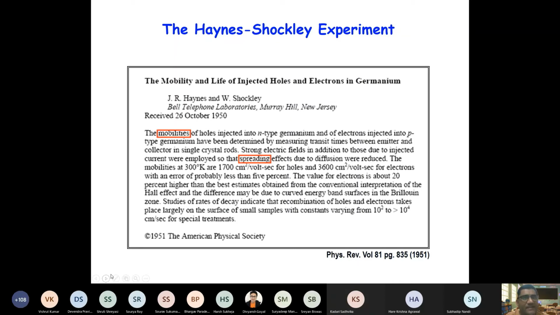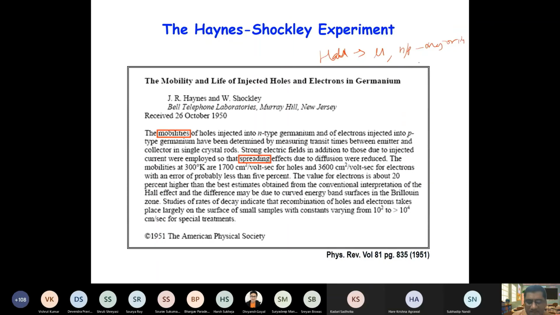Then we apply the magnetic field. This voltage is developed, and that is again controlled by the majority carriers. So we get the mobility of the majority carrier. So we get two expressions. So from the Hall effect, we get the mobility and the doping, N or P, for majority carriers, right?